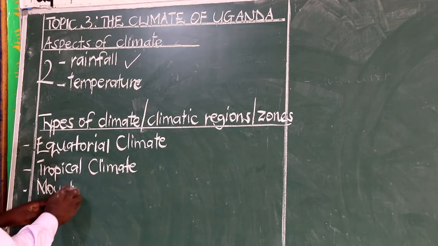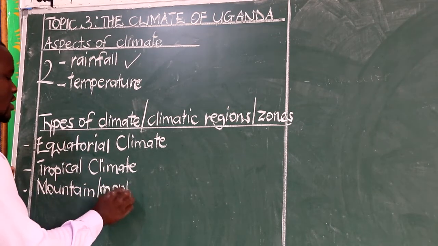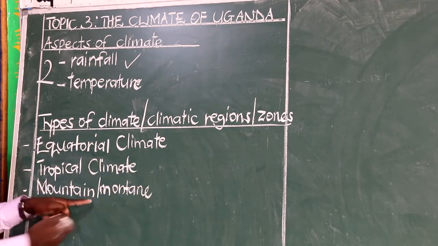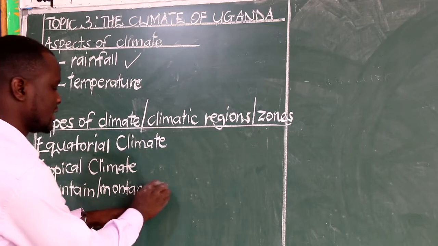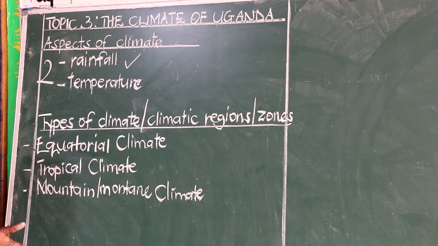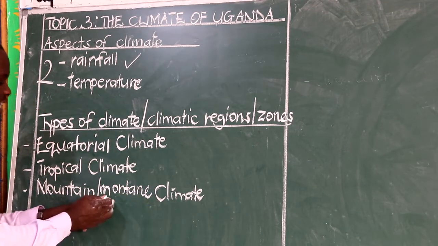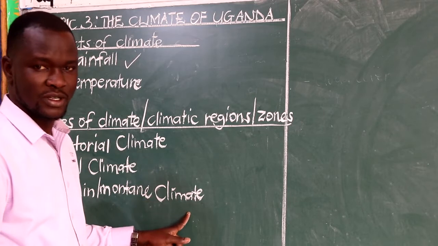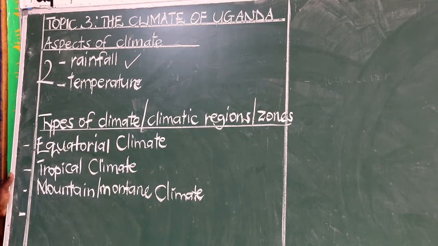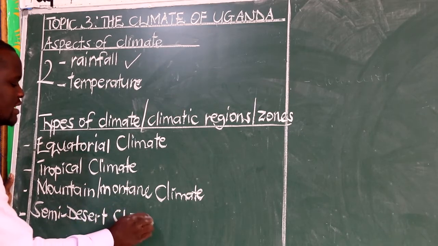We call it mountain or montane. Two ways. We can call it mountain climate, or we say montane climate. The one which becomes simpler to you is the one you will use. Either you say, let me just write mountain climate, or you say, let me write montane climate. Both versions are correct. Then we have the other type of climate that we call semi-desert climate.